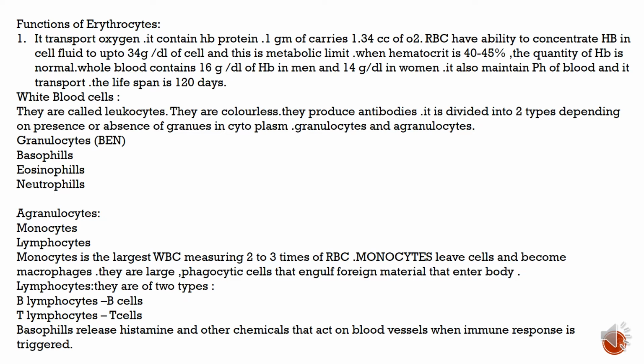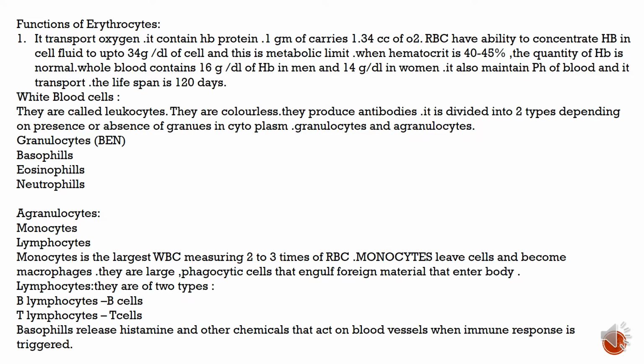White blood cells. They are called leukocytes. They are colorless. They produce antibodies. They are divided into two types depending upon the presence or absence of granules in cytoplasm: granulocytes or agranulocytes. Granulocytes you can remember by BEN, Ben. Basophils, eosinophils, neutrophils. Agranulocytes are monocytes, lymphocytes.